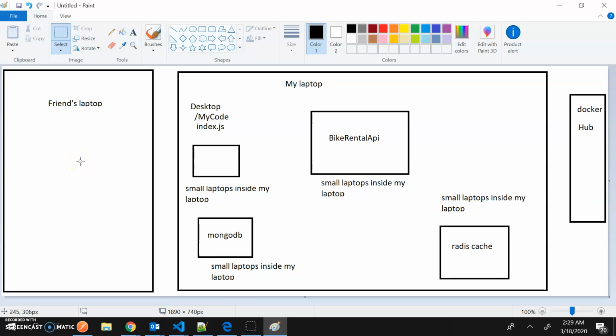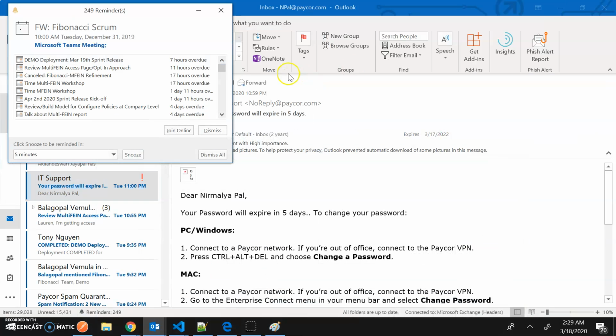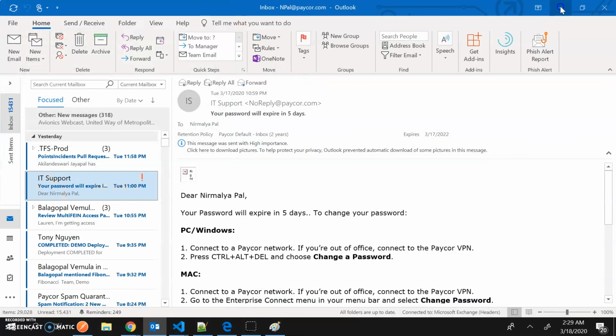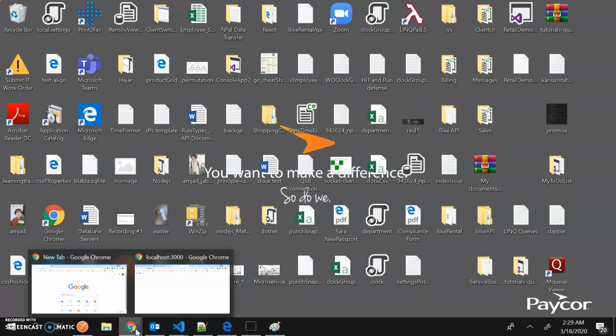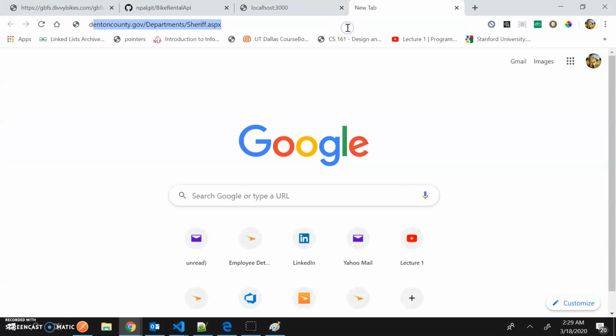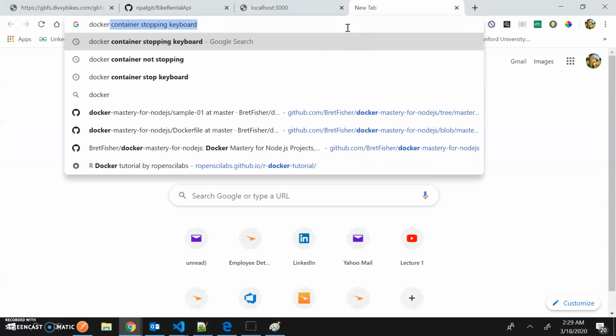That's what Docker does. Okay, there is a Docker Hub website where you can get basic computers, and you can build your customized setup of your basic computer, and you can pass it to someone else who is interested in that computer. Okay, so how to do that? Let me first show you what Docker Hub looks like.